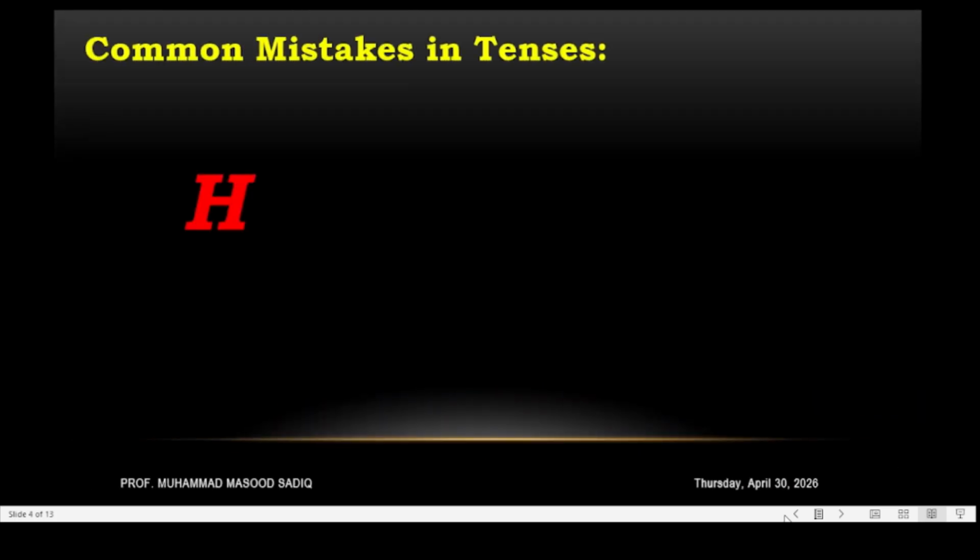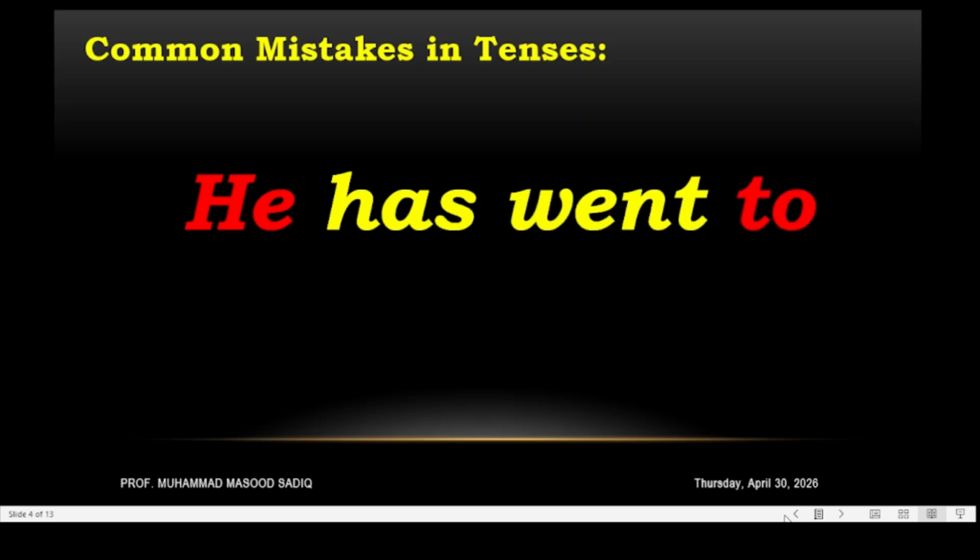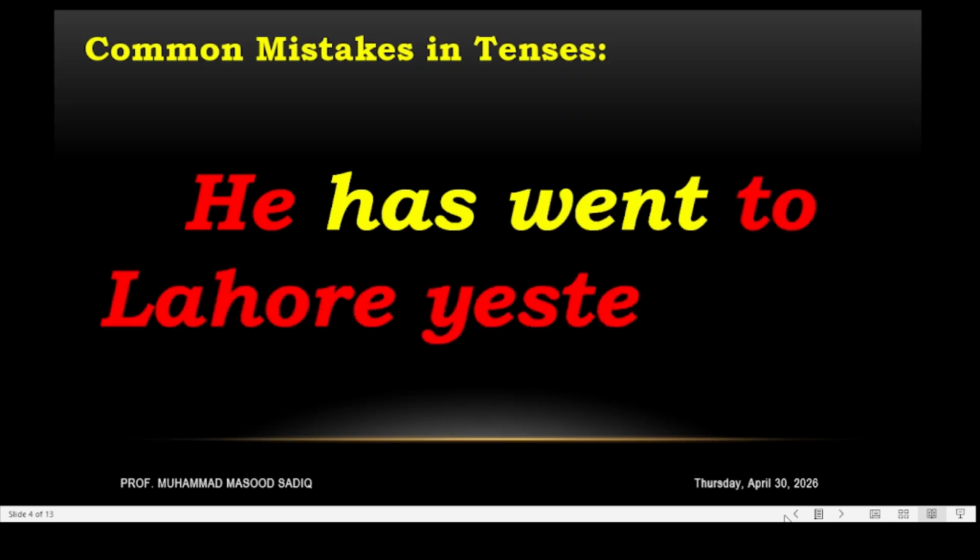The next one is: He has went to Lahore yesterday. So this is past indefinite tense, and has is used in present perfect tense. So, he went to Lahore yesterday. So has is wrong here. We have to use only went. This is: he went to Lahore yesterday.